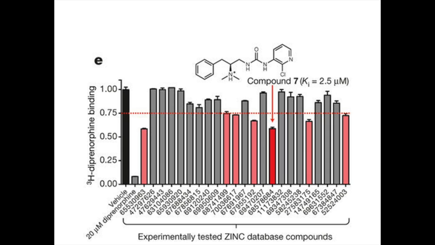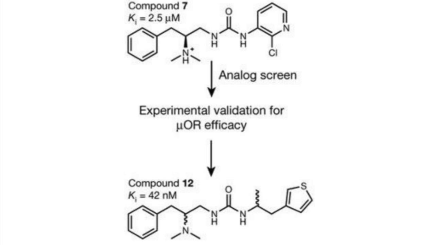This search produced 23 molecules that were physically tested by chemists to see how strongly they bind to the opioid receptor. The 7 highlighted molecules had the strongest binding affinities. Those 7 molecules were then screened computationally for analogs that maximize binding affinity. This means that some chemical groups were substituted with others and evaluated to see if the 7 molecules could be improved. On molecule 7 shown here, a 60-fold increase in affinity was accomplished by a computational search for an analog.